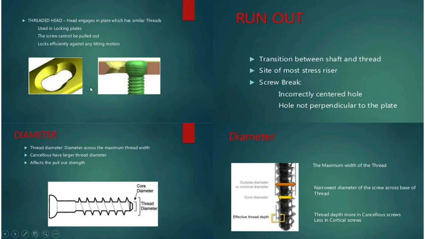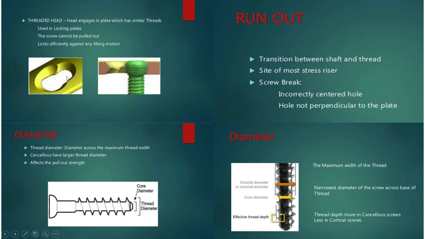Now this is a locking screw. Locking screw means there will be a thread and a serration present in the whole wall of the plate. This is called a locking plate and this is called a locking screw. After the locking engagement, the head will be attached or fixed with this plate. There will be no motion.